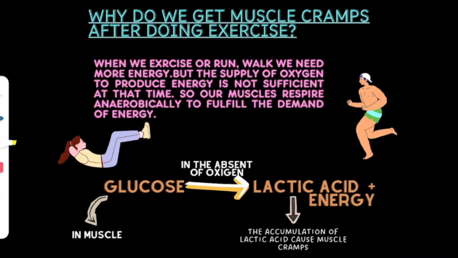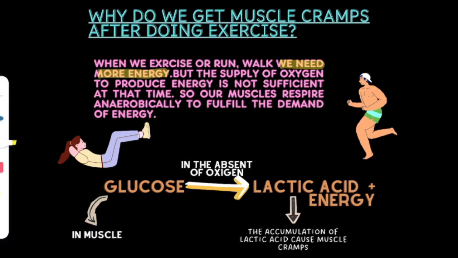Now one more interesting thing, that our muscle cell can also respire anaerobically. But why? Why do our muscle cells respire anaerobically? Because whenever we do exercise or heavy running, fast running or cycling or walking for hours and hours or heavy weightlifting, we need more and more amount of energy to do this kind of activities, right?